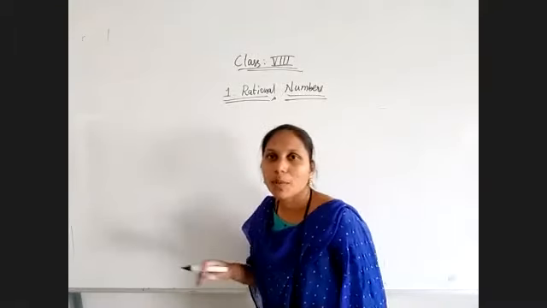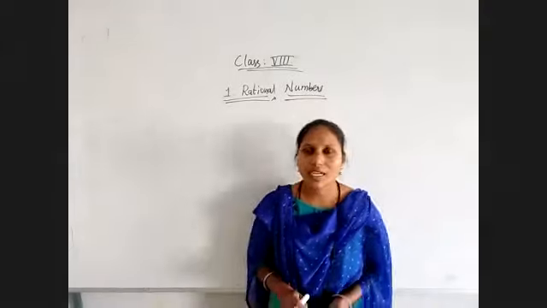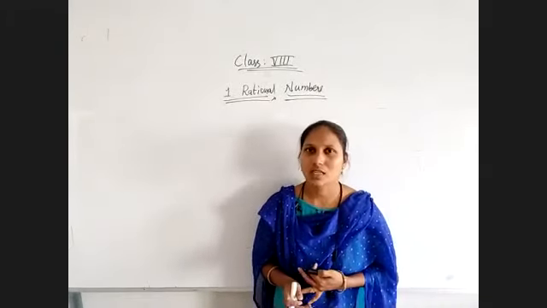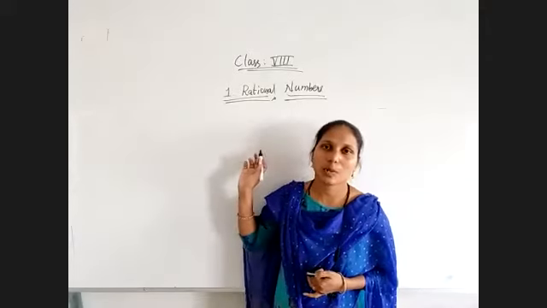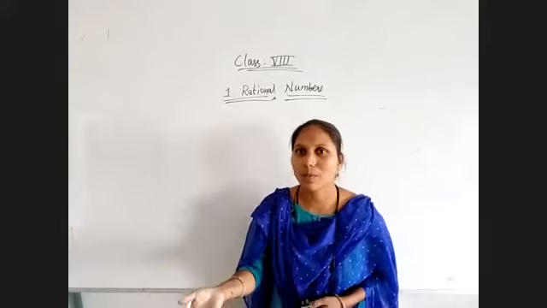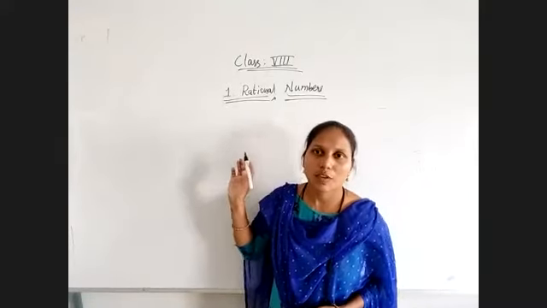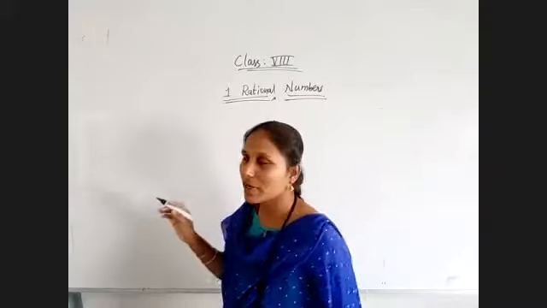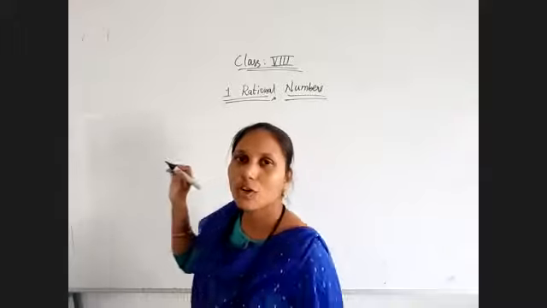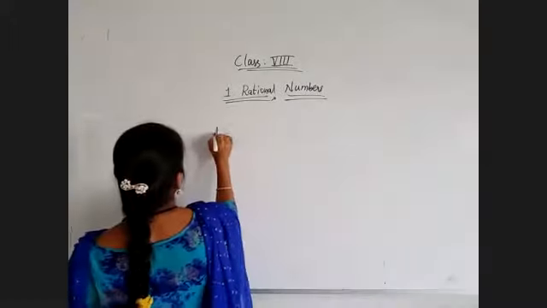Then, what are the different properties of rational numbers? In your previous classes, you have studied the properties of whole numbers, properties of integers. Now we are going to learn properties of rational numbers. So whatever properties you have applied there, those properties only we should apply here also. First property was closure property. So I am using it for addition. We will check for all the 4 basic operations. So first operation was addition.